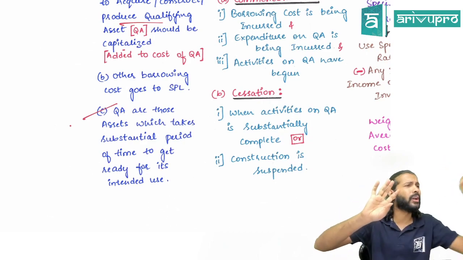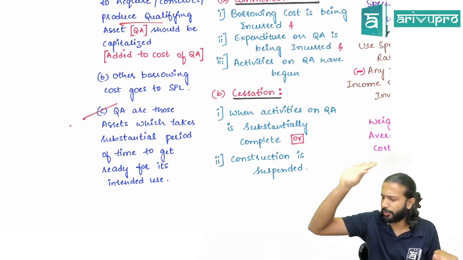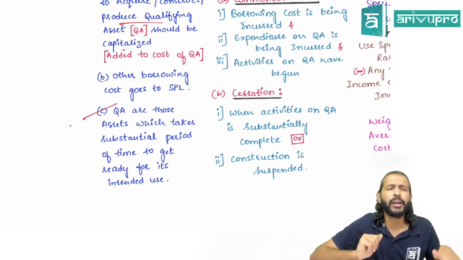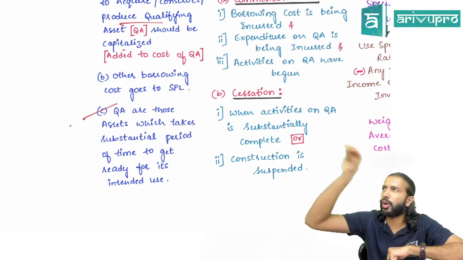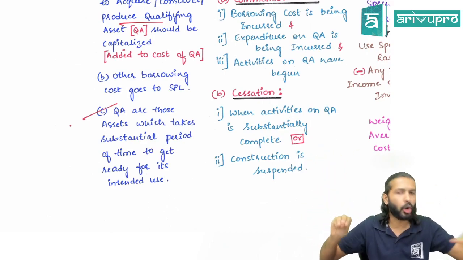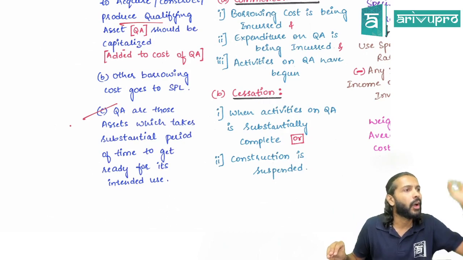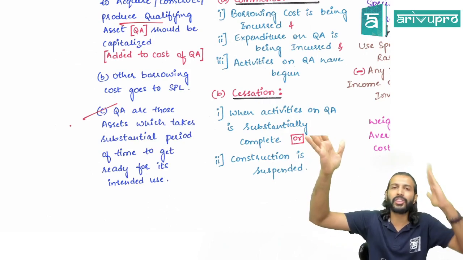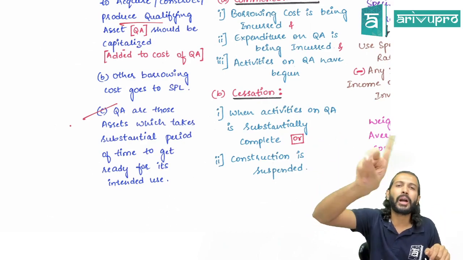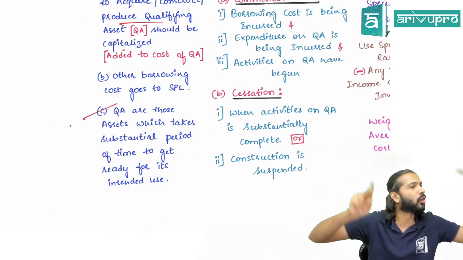That means this standard only deals with one set. Check if you have any borrowing. Borrowing means loans. On a loan, what do you incur? Interest. See if that loan is utilized either to purchase, produce or construct what asset? A qualifying asset. If that borrowing is used to purchase a qualifying asset, then the borrowing cost will not be transferred to P&L, it will be added to the cost of the asset.